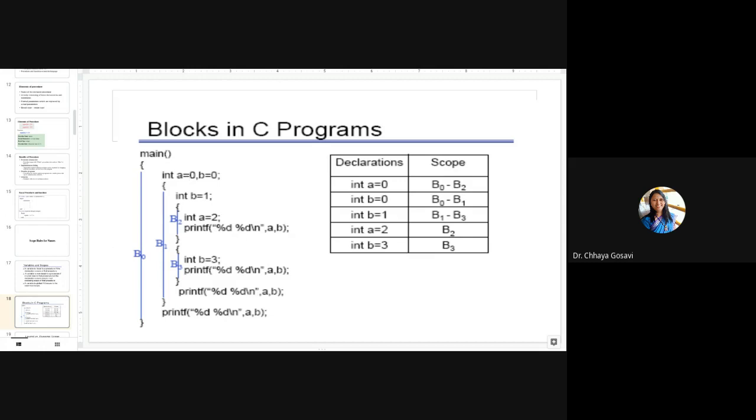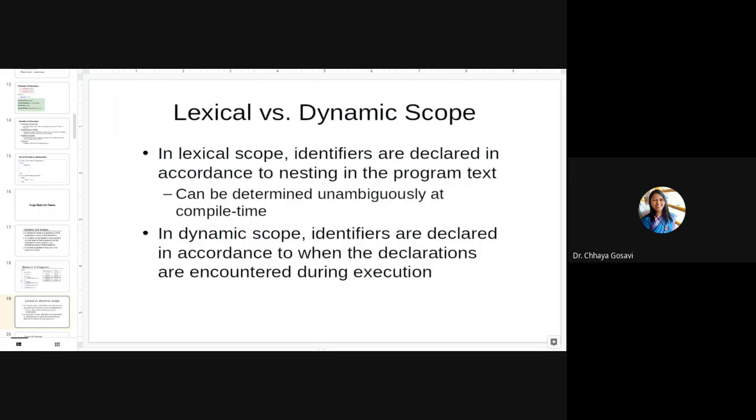It is a similar concept to overriding in Java that we have seen. The base class function is available in the child class, but if the child class is also providing a function with the same signature, then the base class function is overridden. You cannot access that base class function. You can access it with the super keyword. Similarly here, you cannot access a = 0, you can access a = 2 for this particular block. So just remember the meaning of scope and how to decide the scope of a particular declaration.